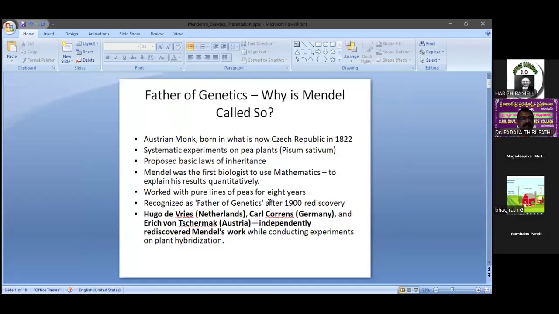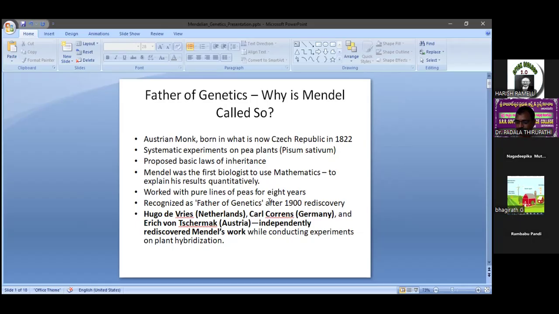Please proceed. Okay. In the last class, we discussed the introduction, importance, and different branches of genetics, as well as significance. Today, we will discuss Mendelian genetics completely. So, what is meant by Mendelian genetics?